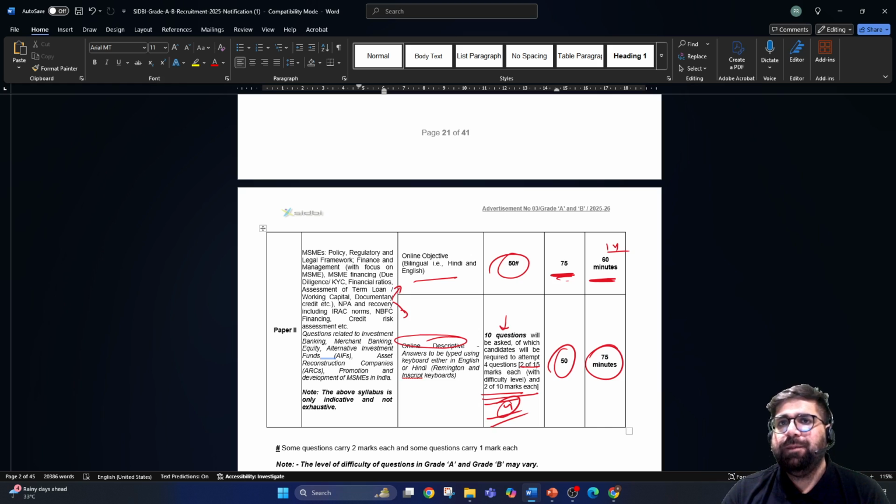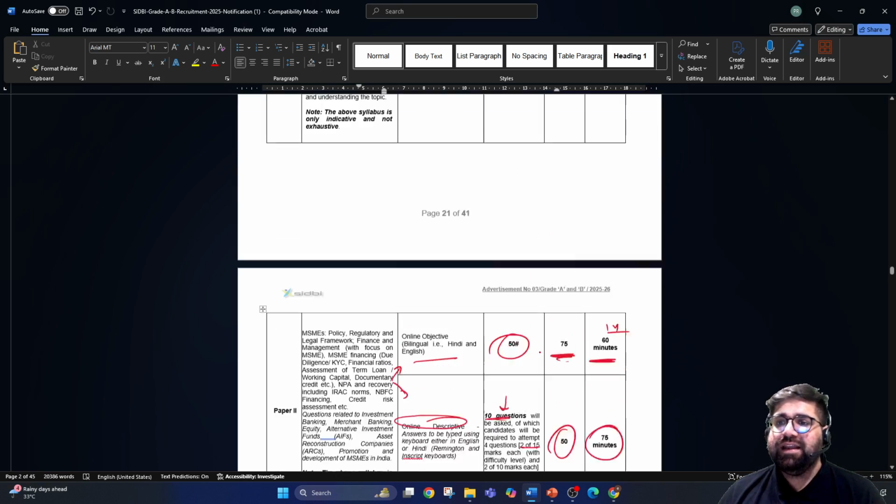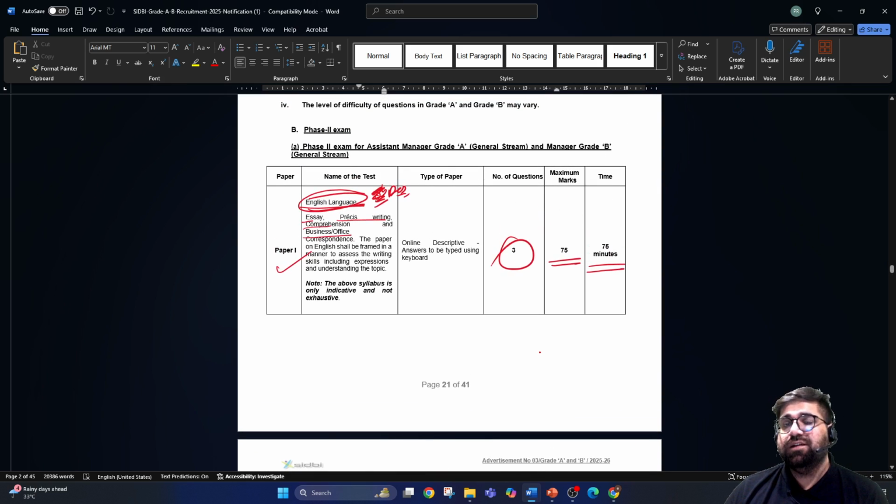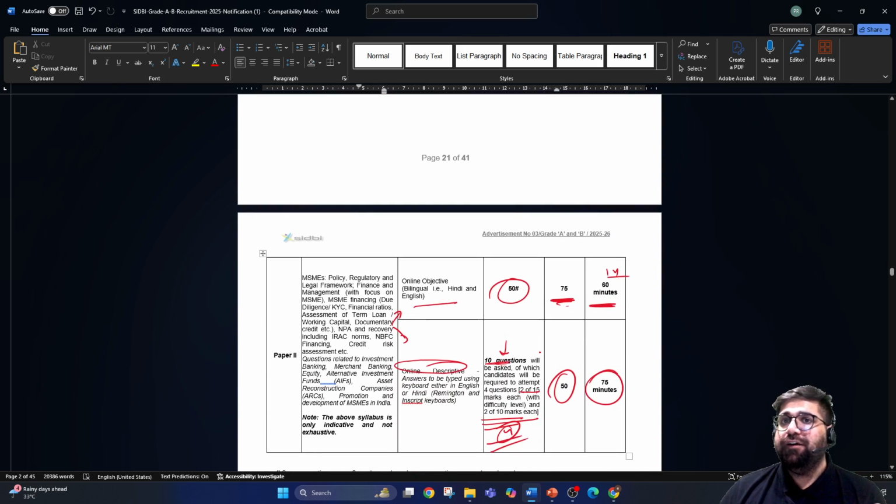This is what the paper pattern of RBI is also, right? But over there you only have 6 questions, from which you have to only do 4. But over here they have mentioned 10 questions, right? So from 10 you only have to do 4. Okay, and yes, this is the paper pattern for phase 2. So in phase 2 you have paper 1, which is English descriptive, and for paper 2 you have your objective plus descriptive as well, which is divided and the scheme is given in front of you.